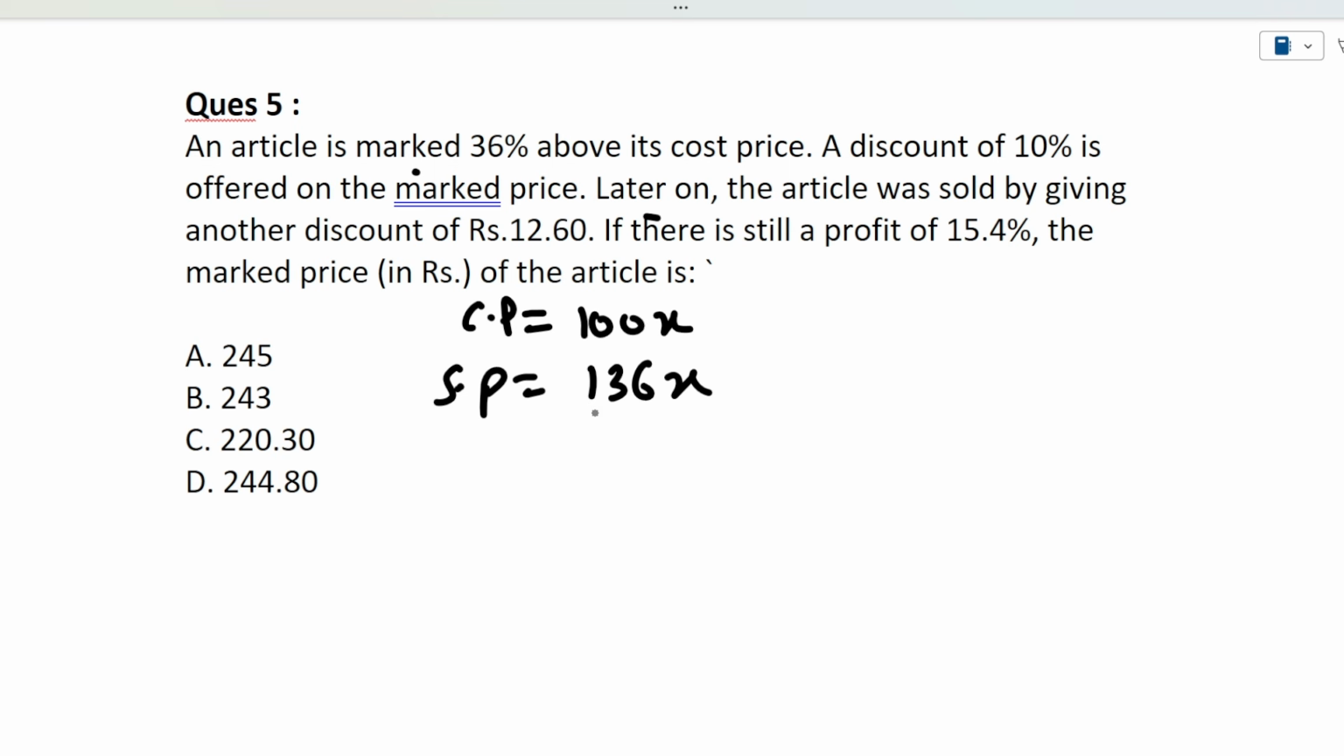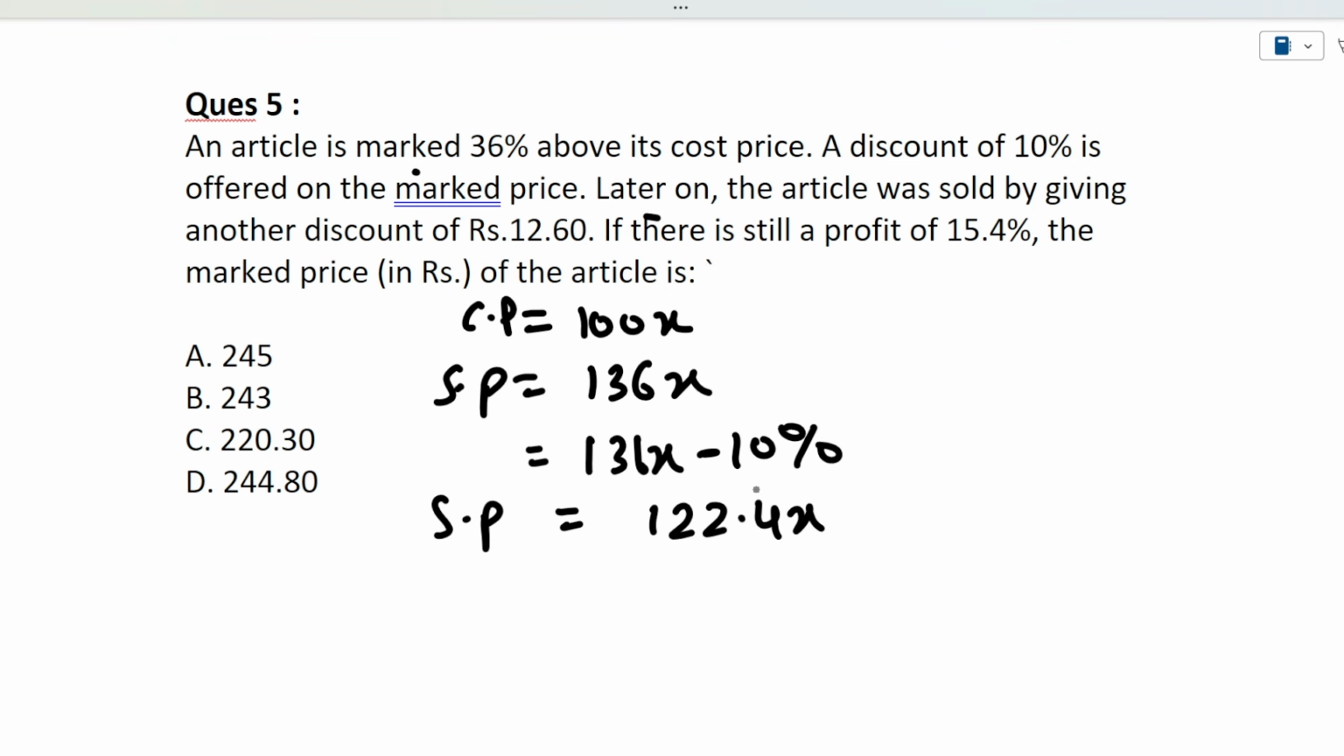So now the marked price is 136 of x. Now there is a 10% discount offered on this. So it will be 136 of x minus 10% of it. So it will be somewhere around 122.4 of x. So now the selling price is 122.4 of x.